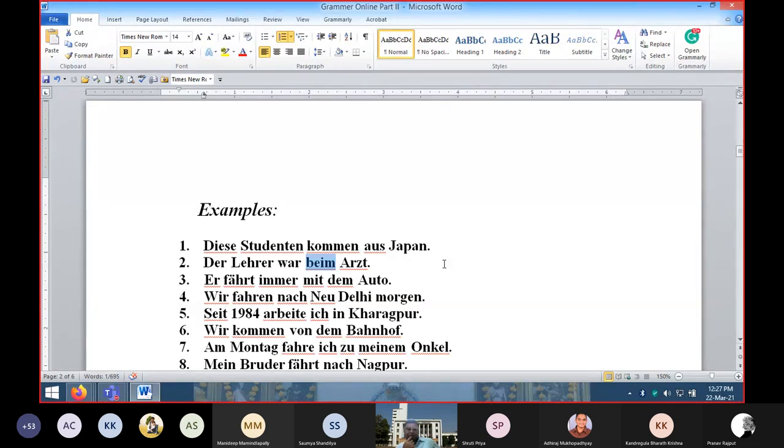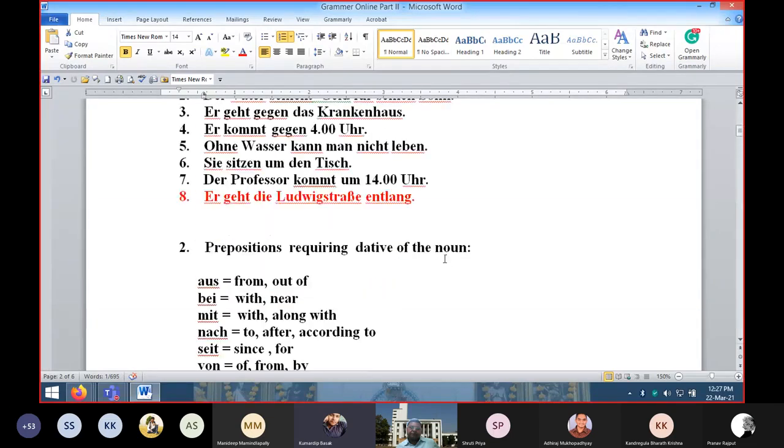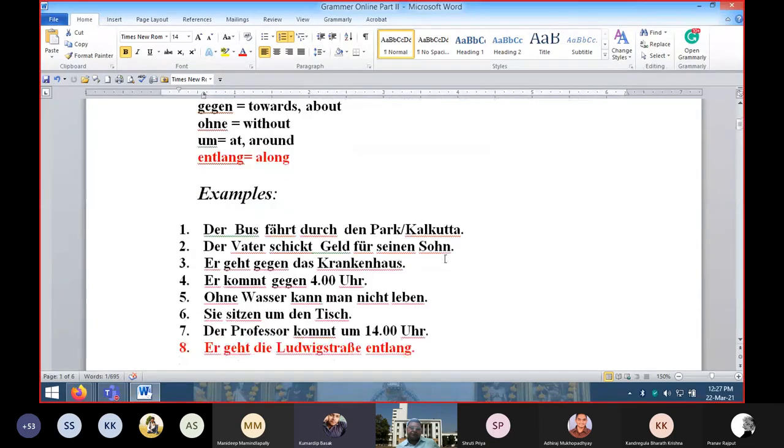Sir, in the previous section, the accusative form, there is an example: ohne Wasser kann man nicht leben. Can we write man kann nicht ohne Wasser leben? Exactly, you can write. Why not? You can start the sentence with man. In fact, here man is the impersonal subject. Man means not man.